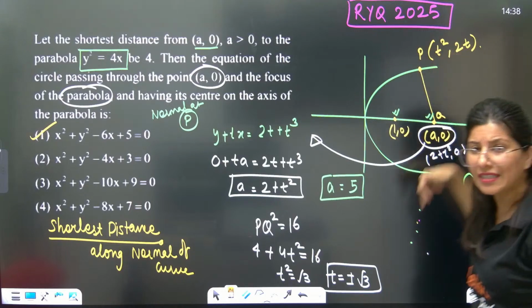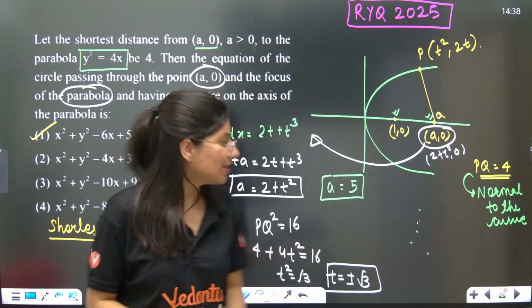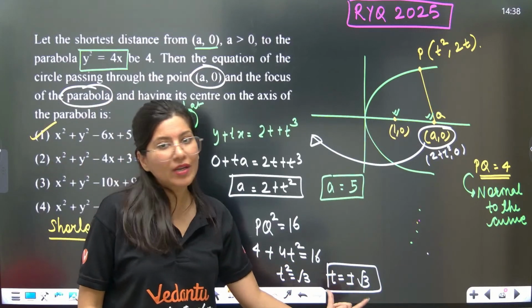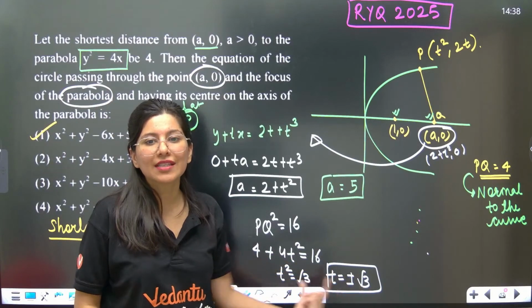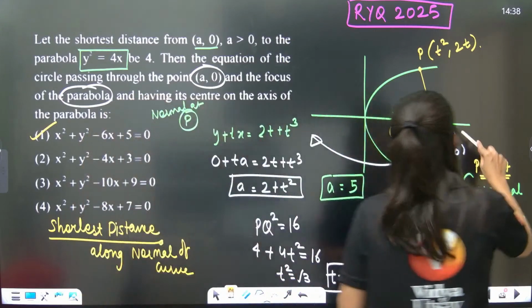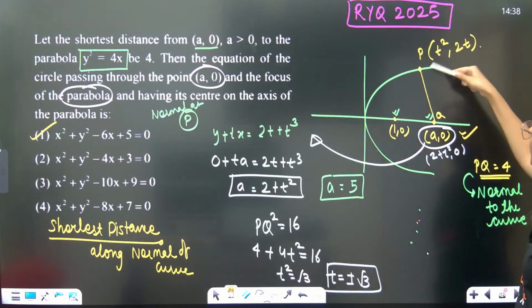Can you not calculate the distance between PQ using the distance formula? Do that and you will get the value of t. The moment you get the value of t, everything is sorted. t square is 3, and you put t square 3, a is 5. So this is 5 comma 0, and P is there.